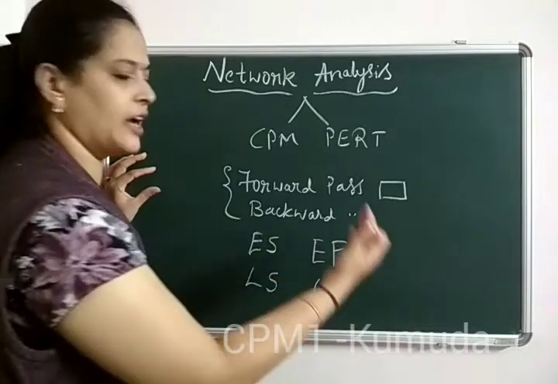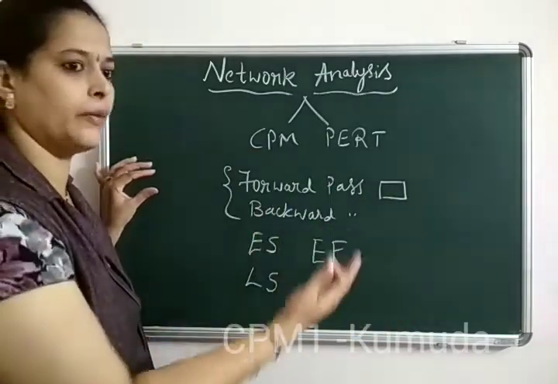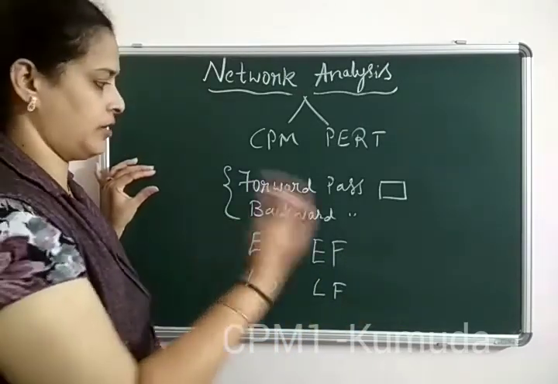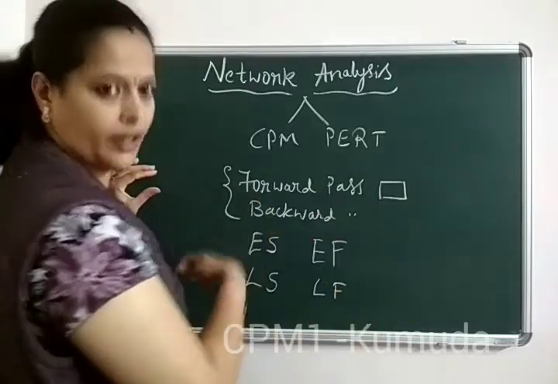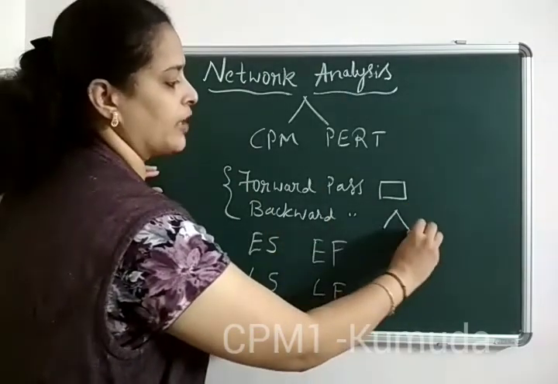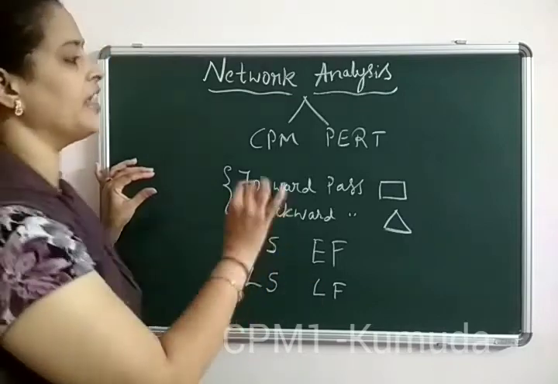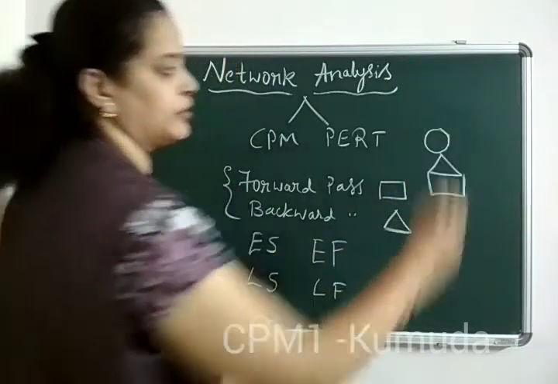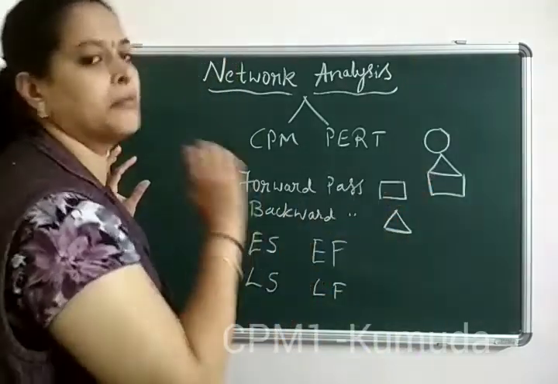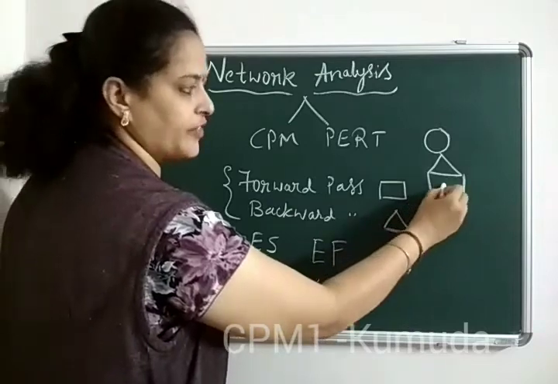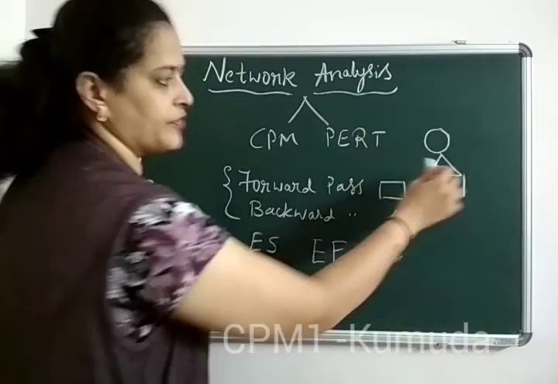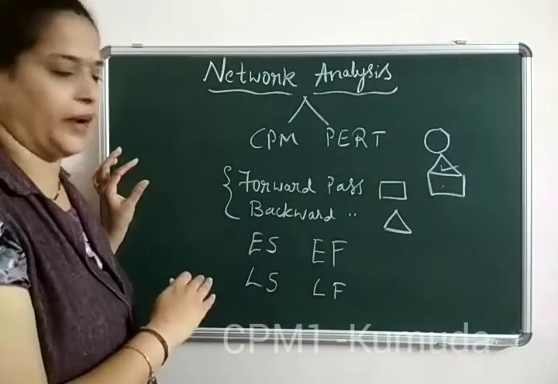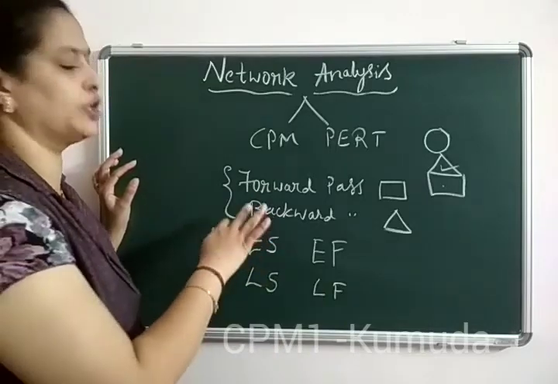Backward pass is that we come from right side to left side. In forward pass we are adding, but we are subtracting when we come back using the backward pass. From right hand side to left hand side we move, and we always represent the values inside a triangle. So for every event that we have, we find the forward pass and backward pass values. Every time we go from left to right, we fill the square, and every time we come from right side to left side, we use the triangle. Forward pass is addition and backward pass is always subtraction. With this basics, I will start the actual problem.